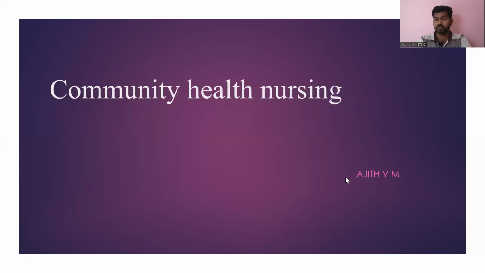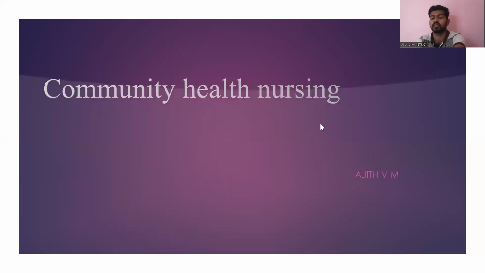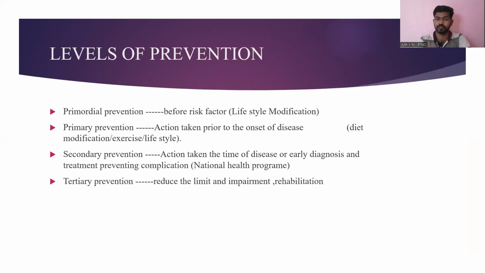The levels of prevention. Prevention means we are stopping, or otherwise controlling, the spreading of infection. In some textbooks you can see primary, secondary, tertiary. In some textbooks you can see primordial, primary, secondary, tertiary prevention. Anyway, I will explain these four things: primordial prevention, primary prevention, secondary prevention, tertiary prevention.